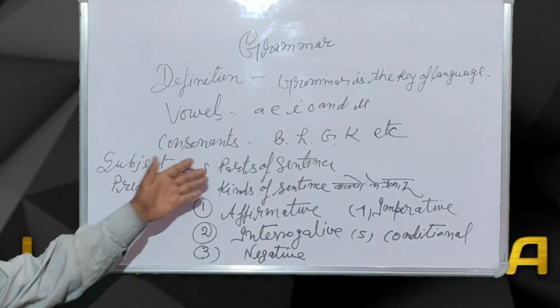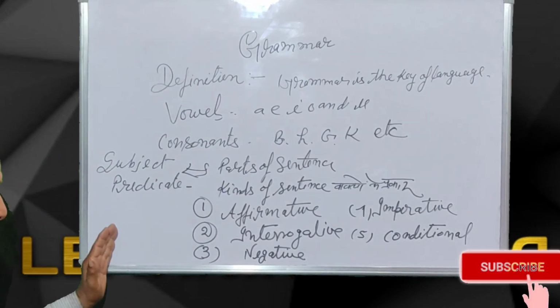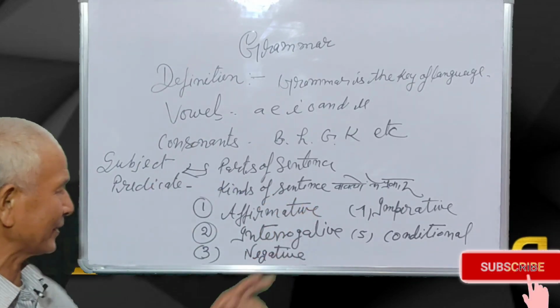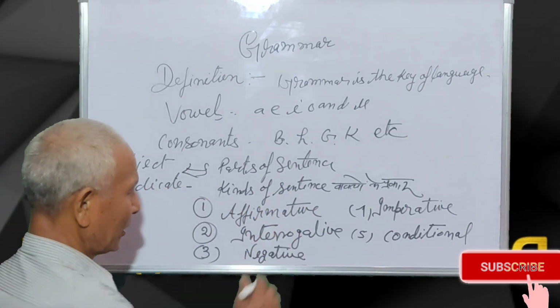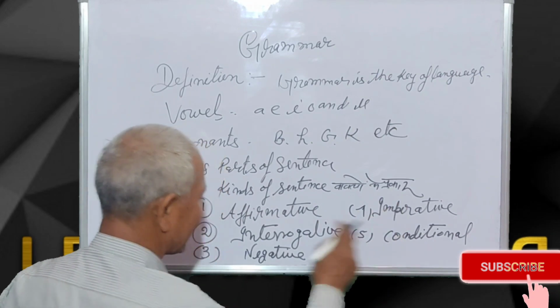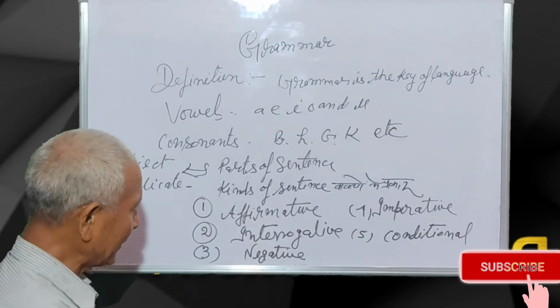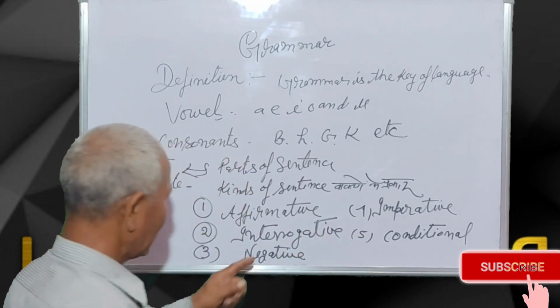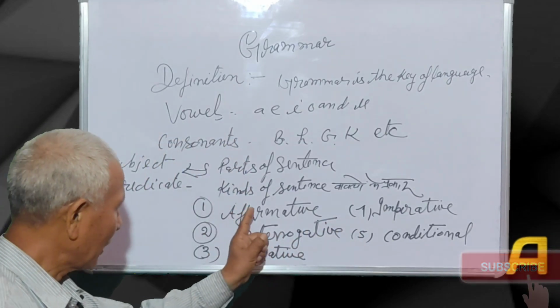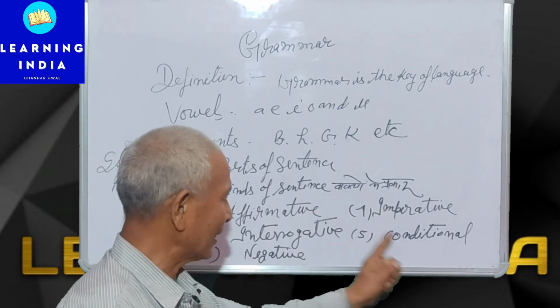Okay, parts of a sentence you already did: two types of parts, subject and predicate. Kinds of sentence: affirmative, interrogative, negative, imperative, conditional.